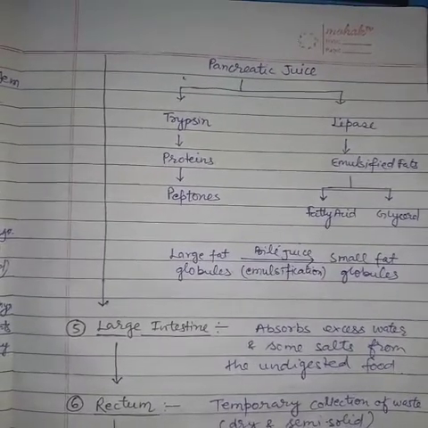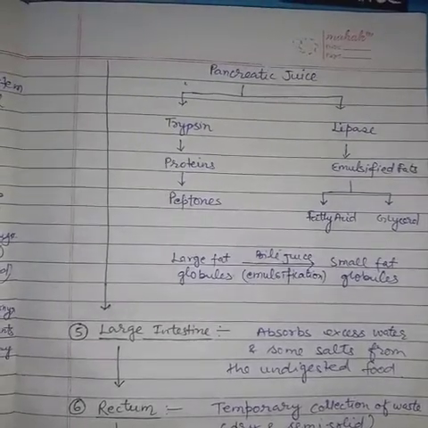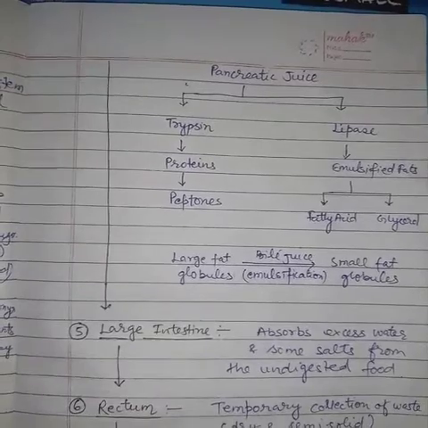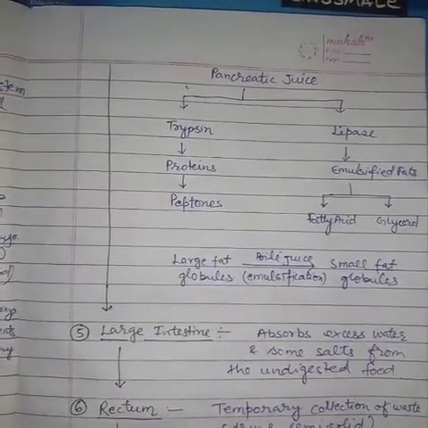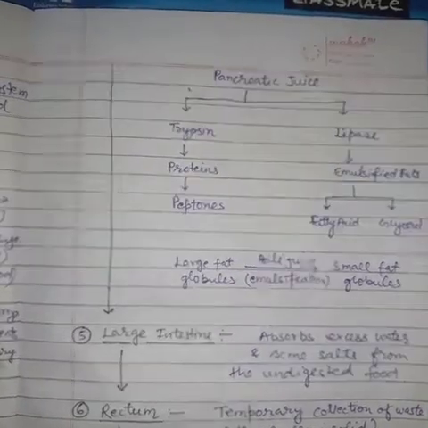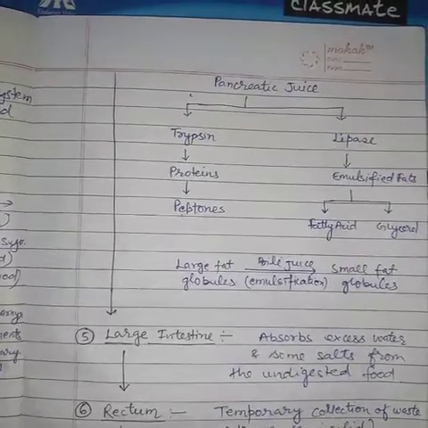And one more process takes place in the process of digestion: large fat globules are converted into small fat globules by the action of bile juice, which is secreted from the liver, with the help of the process of emulsification.